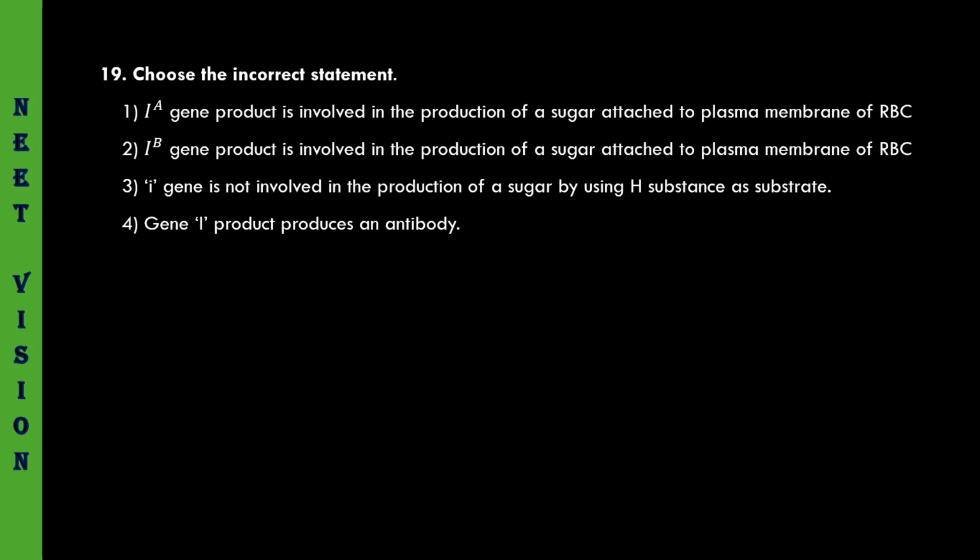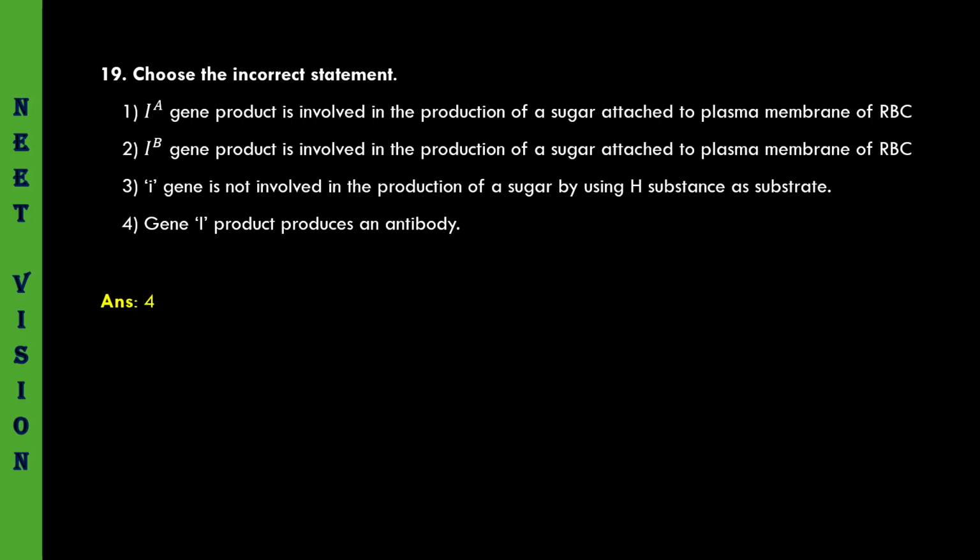The IB gene product is involved in the production of a sugar attached to the plasma membrane of RBC. This is also correct, but this glycosyl transferase attaches galactose to the H substance. So, the small i gene is not involved in the production of a sugar by using a substance as substrate. This is also a correct statement, but one is incorrect. Gene I product produces an antibody. No, it produces an antigen but not an antibody. The fourth option is the incorrect statement.